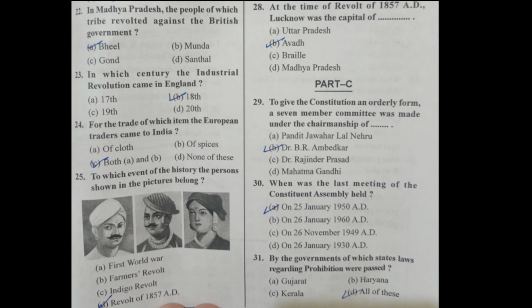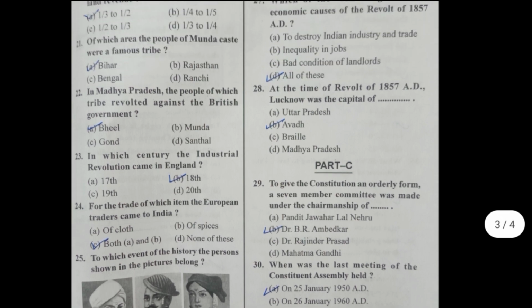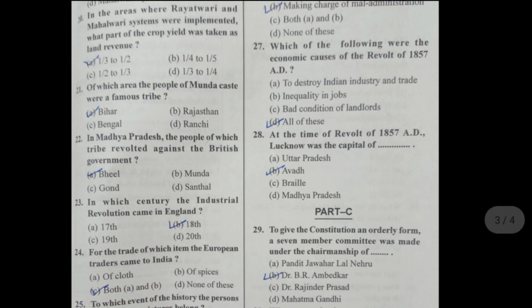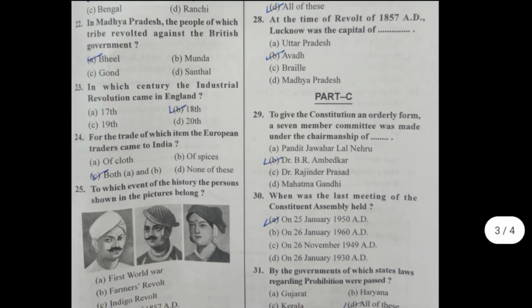25th, to which event of history do the persons shown in the pictures belong? तो इस उत्तर D, revolt of 1857 AD. 26th, which strategy was adopted by Lord Dalhousie to annex Awadh into the British Empire? तो इस उत्तर B, making charge of maladministration. 27th, which of the following were the economic causes of the revolt of 1857 AD? तो इस उत्तर D, all of these. To destroy Indian industry and trade, inequality in jobs, bad condition of landlords. 28th, at the time of revolt of 1857 AD, Lucknow was the capital of. तो इस उत्तर B, Awadh.